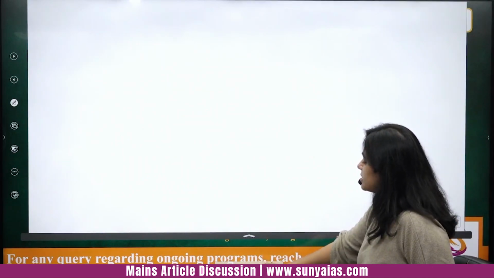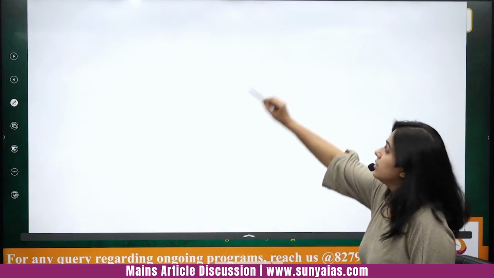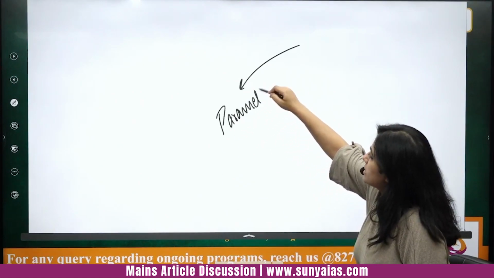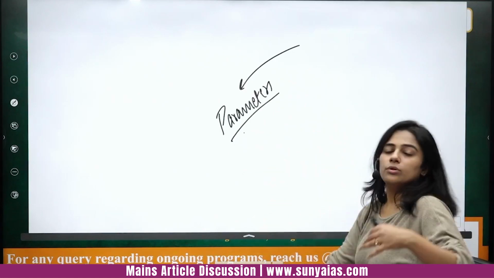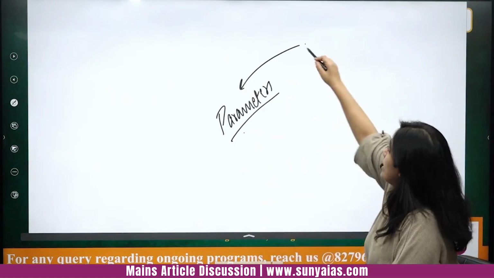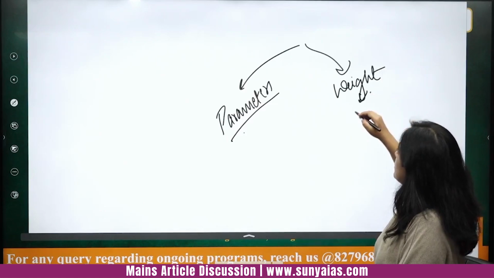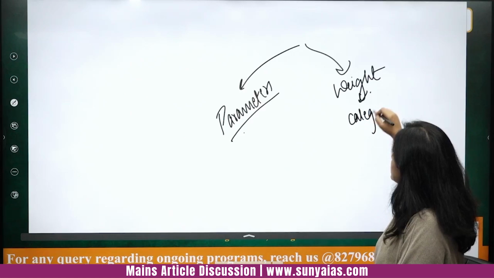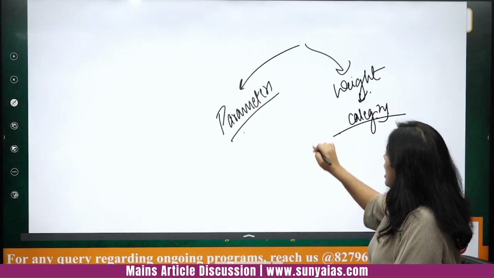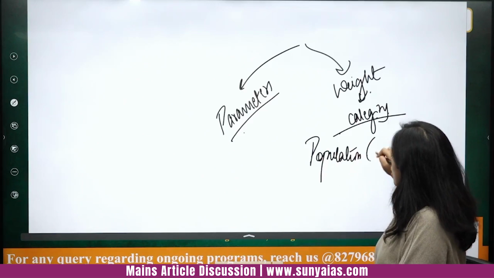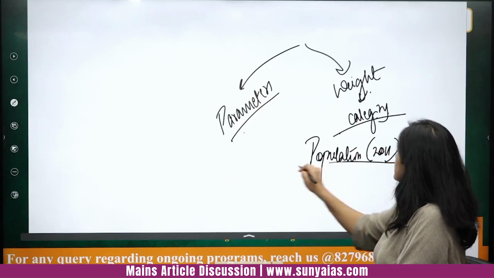One category is that you see the parameters, on what basis we are going to give money to the states. One is how much weight you assign to every category. So for example, how much population a particular state has on the basis of the 2011 census.